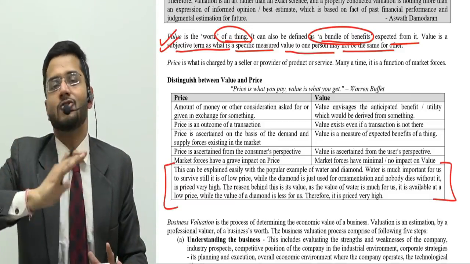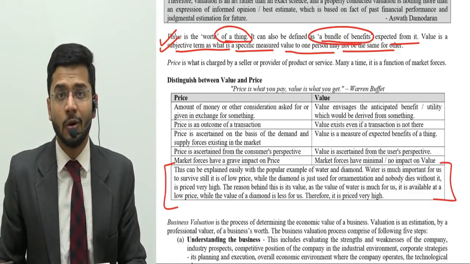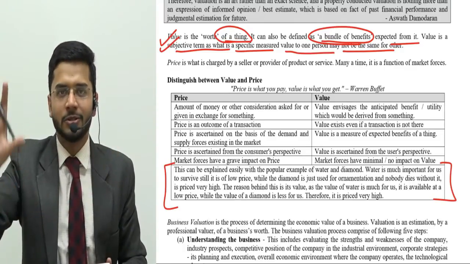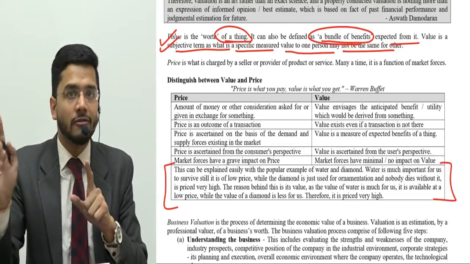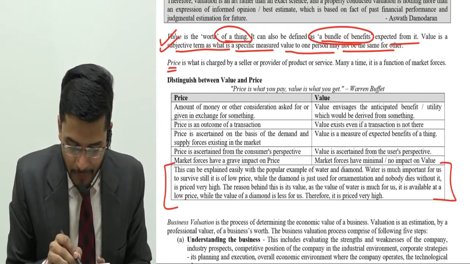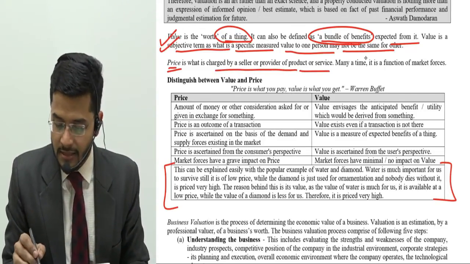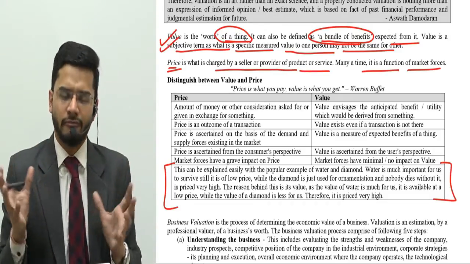However, price is generally constant for every person, because price is governed by market forces. Therefore, price doesn't undergo a lot of change. However, value undergoes a lot of change. So what is price? Price is what is charged by a seller or provider of a product or service. Many a time it is a function of market forces, so mostly it is a function of market forces.